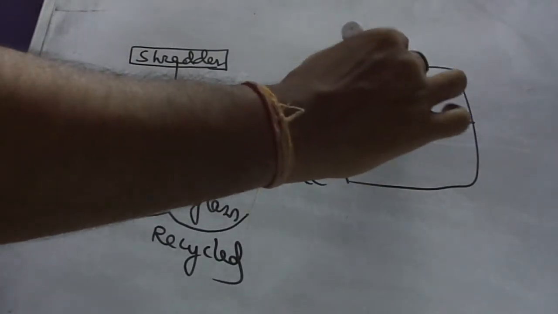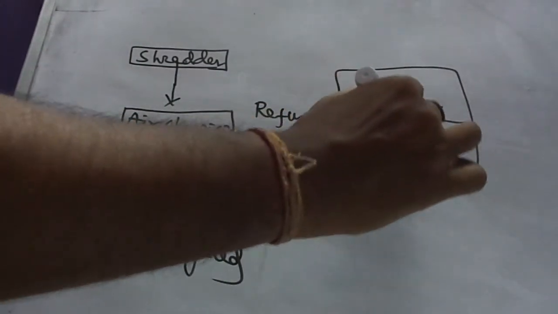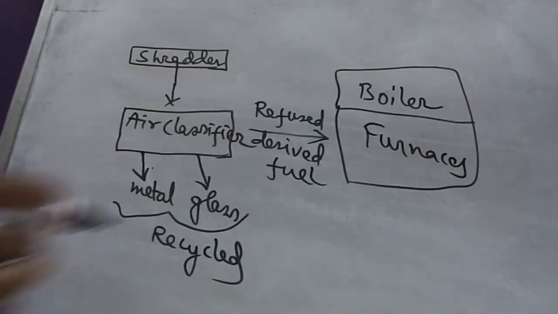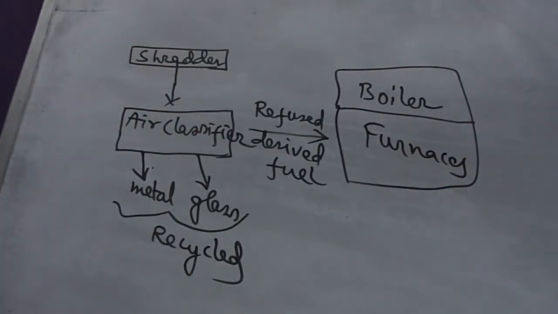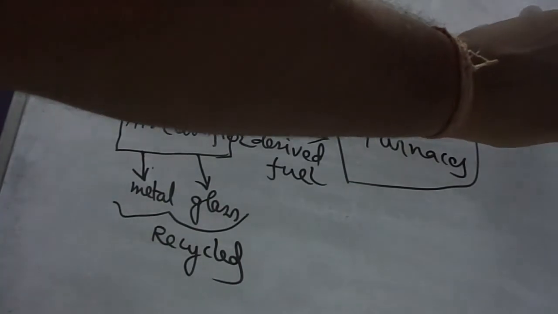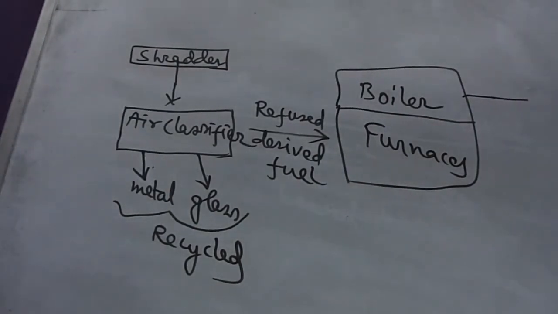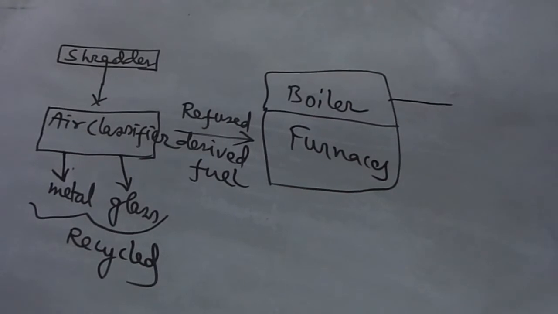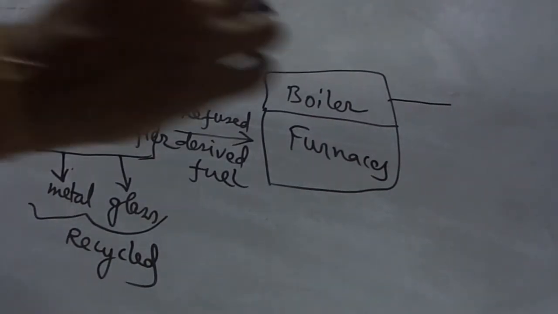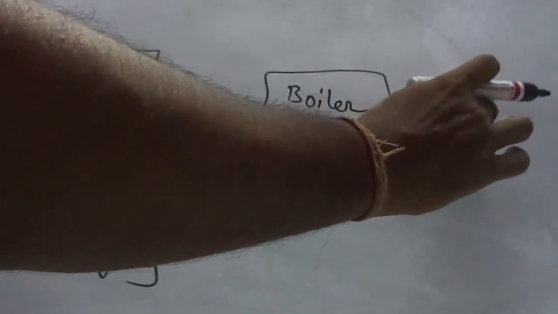And from the boiler, superheated steam is produced.